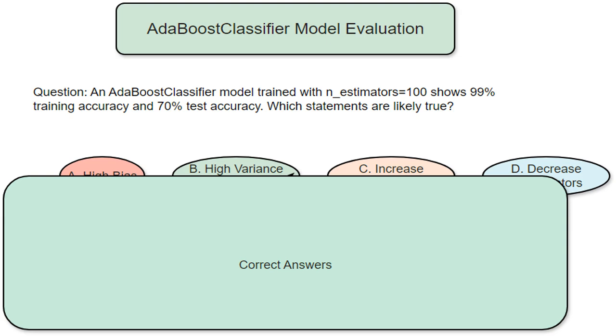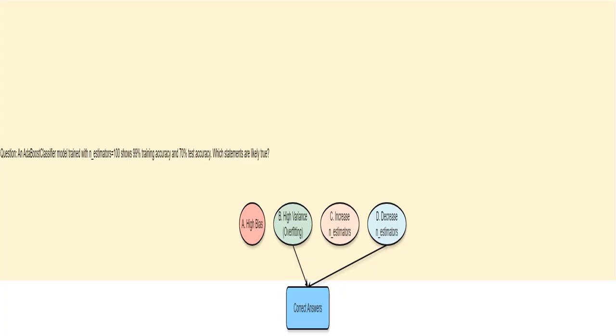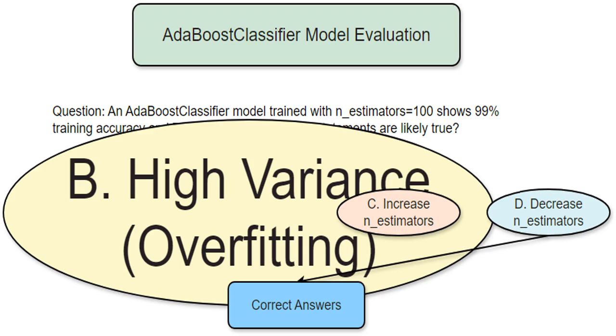It's like trying to fit a complex curve to a simple line of data. You're overcomplicating it. I wouldn't select this option. High bias would mean that the model is too simple and performs poorly on both the training and testing data, which is not what we observed here. Think of it like trying to fit a simple straight line to a complex curved relationship. I wouldn't choose this option.